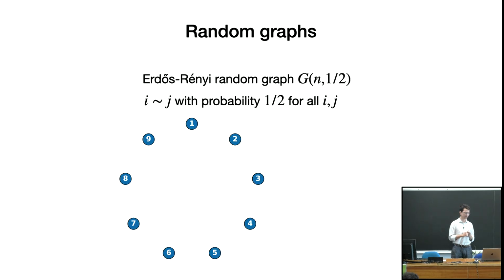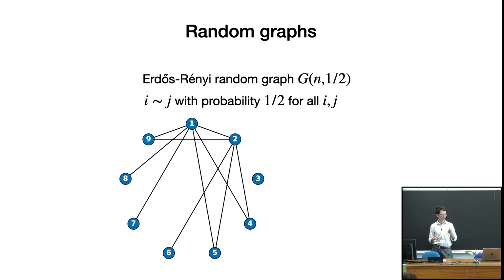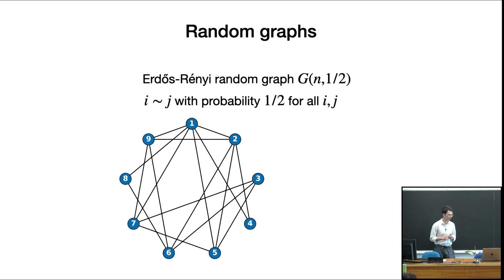So we'll be studying random graphs, and let's start with the most famous model of random graphs, which is the Erdős-Rényi random graph, which is parameterized by the number of vertices n, and the probability of an edge p, which for this talk I'll just fix to 1/2. To sample an Erdős-Rényi random graph, I go over all the pairs of nodes, and I toss a coin and see whether there is an edge or not. So for example, between 1 and 2 there's no edge, 1 and 3 there is an edge, 1 and 4 no edge, and I continue like this for the whole graph. Each time I check whether there is an edge between two nodes, I use one random bit, and I toss a coin.